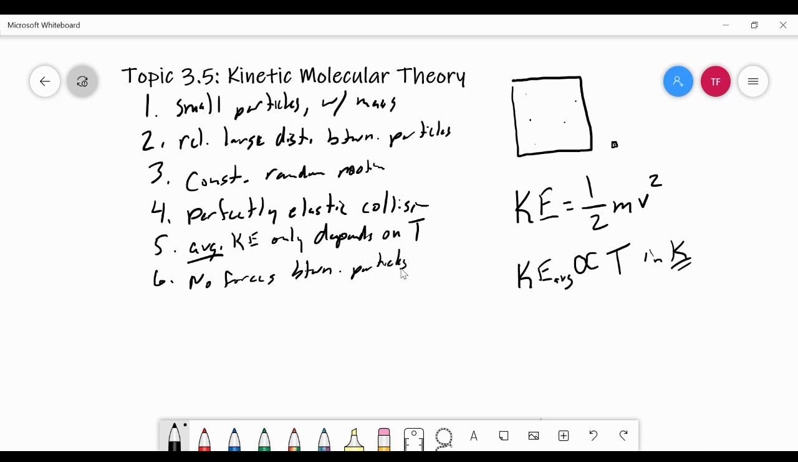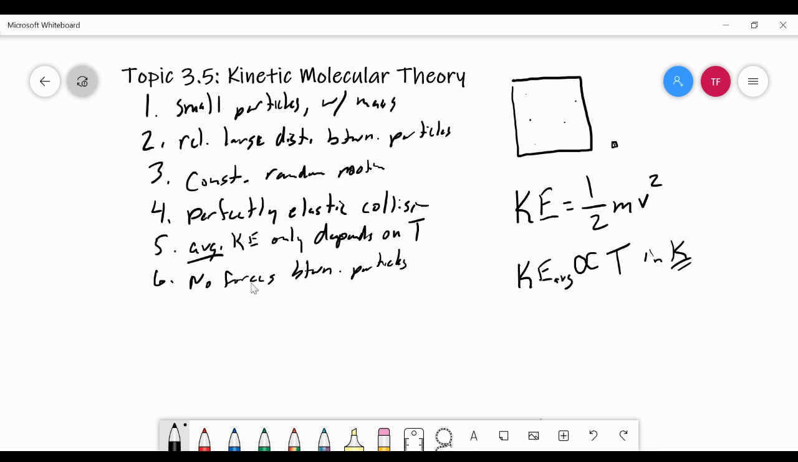Now, of course, you know that particles do have polarity to them, or they can have momentary dipoles, meaning that they can attract each other. And so, again, this is for an ideal gas, but real gases do attract each other slightly, some more than others. But for ideal gases, there's no force of attraction. And if the particles are very far away from each other and moving very fast, have a high temperature, that force of attraction is negligible.